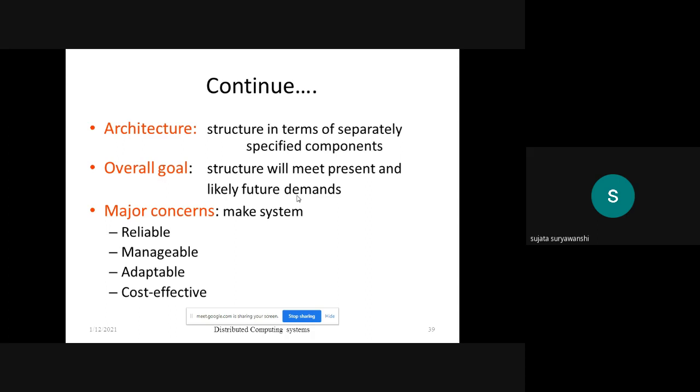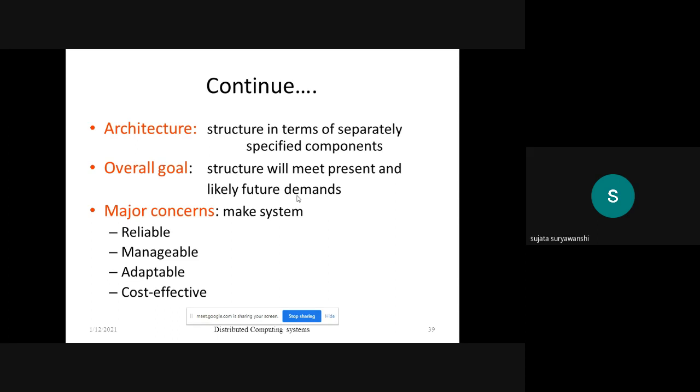Whenever we design the architectural model of any distributed system, we need to consider the present and the future demand for that system, so that we can expand and scale the system only when we consider the future demand. These are the overall goals while we are making the architectural model of that particular distributed system.